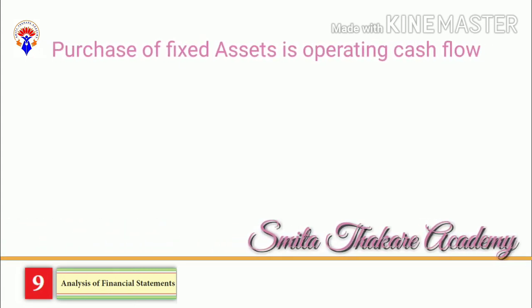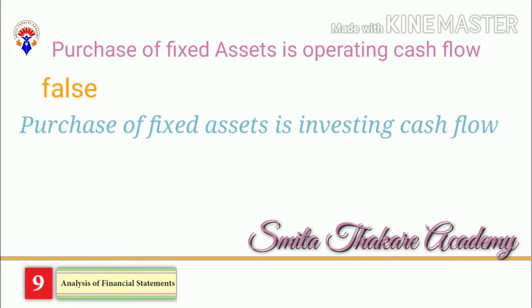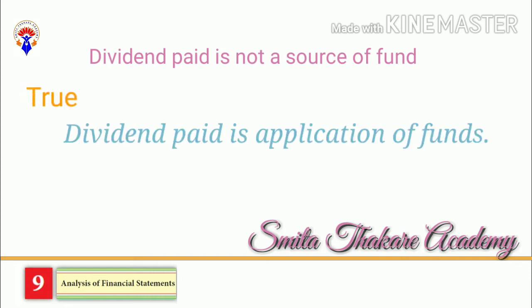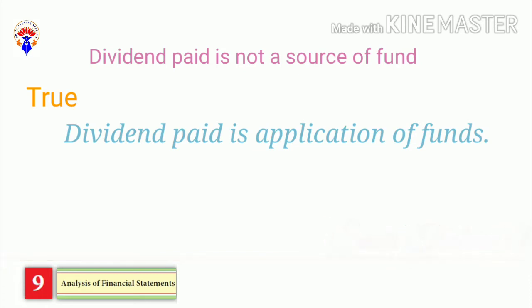Purchase of fixed asset is operating cash flow. False. Purchase of fixed asset is investing cash flow. Dividend paid is not a source of fund. True. Dividend paid is application of funds.